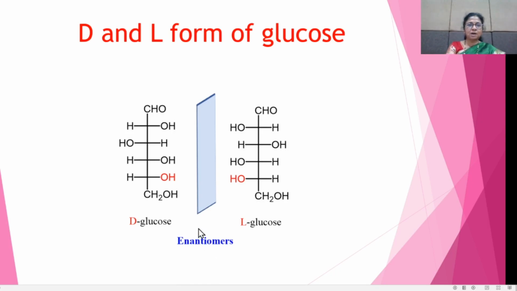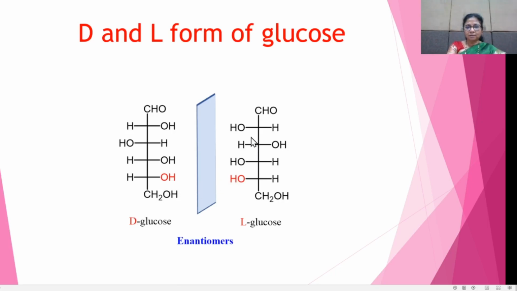Out of these, how will we find the D and L form? Glucose contains carbon atoms in a straight line, and for the last carbon atom, that means the lowest chiral atom, if the OH group on the lowest carbon atom is on the right side, then this form is called the D form.